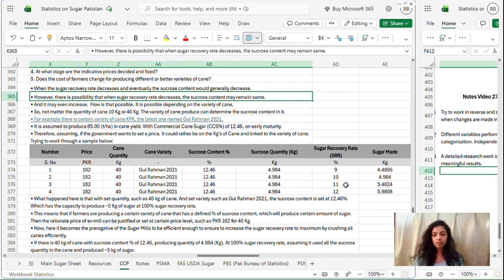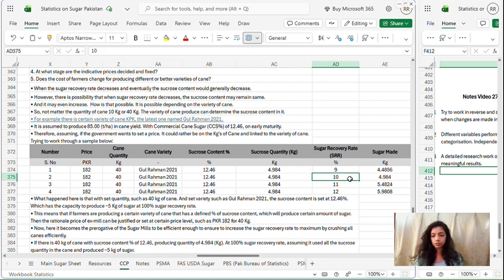If it is saying that there is a possibility when the sugar recovery rate decreases, let's say it decreases from 10 to 9, and the sugar made goes from 4.9 to 4.44, right? Because the quantity of sugar made will be according to the sugar recovery rate. So we are saying the sucrose content may remain the same.